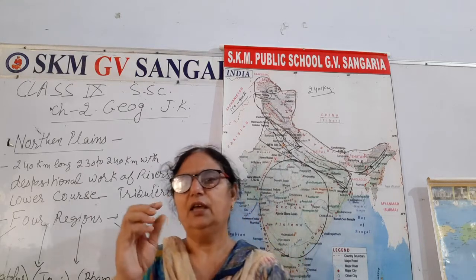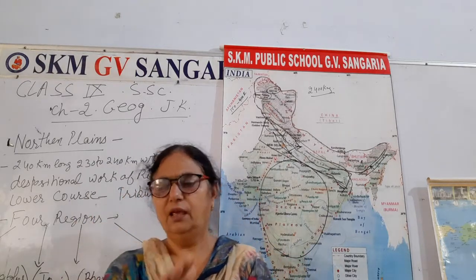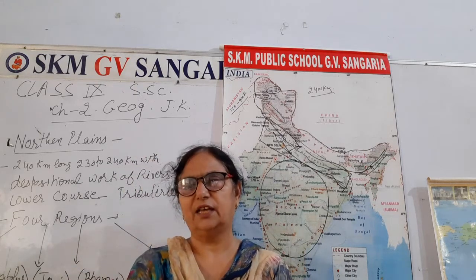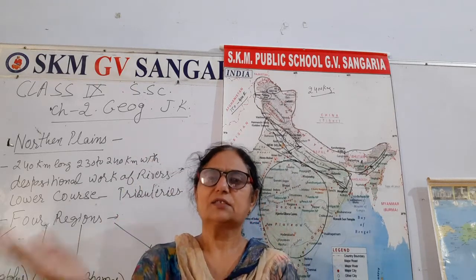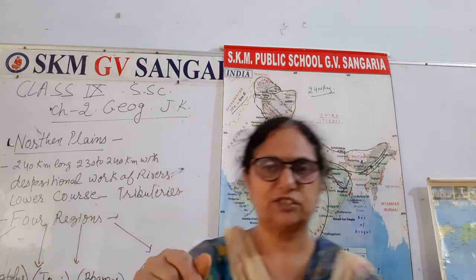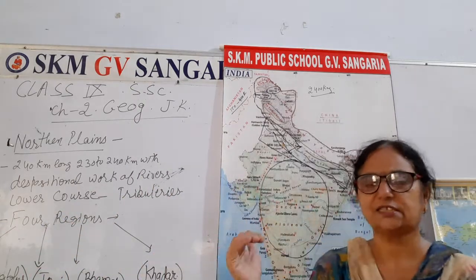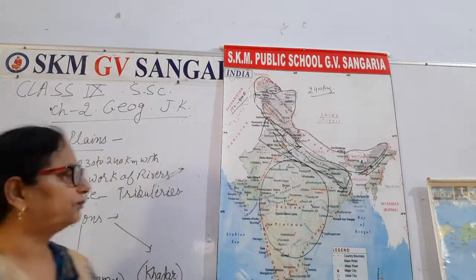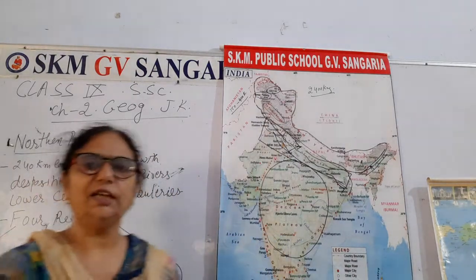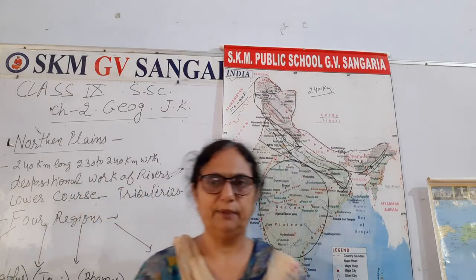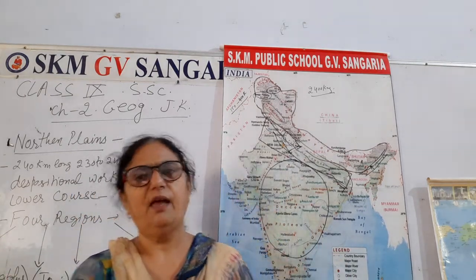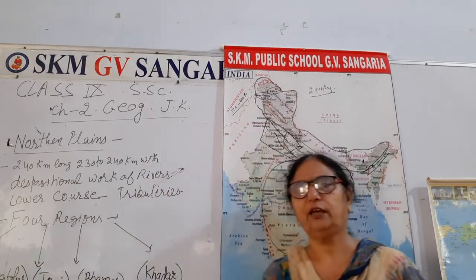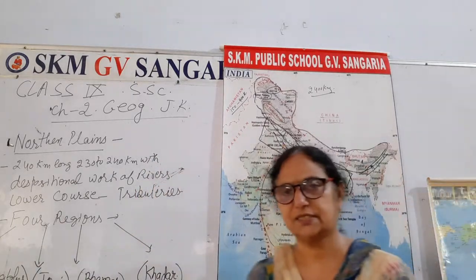Then somewhere, if there is an obstacle or some elevated land, it goes faster. Somewhere it is slow according to the elevation. Somewhere it moves fast, somewhere it even stops. So where it stops, most of the time depositional activities take place. I mean, deposits keep accumulating. When all these things get deposited over there, soil formation also takes place.